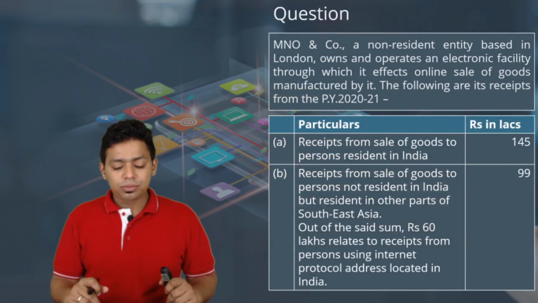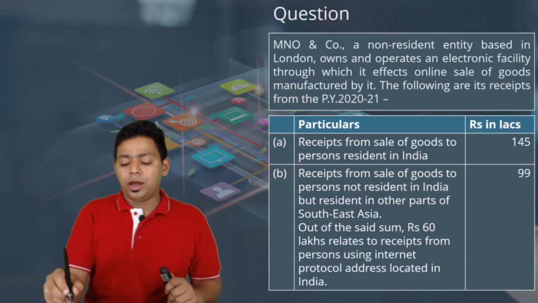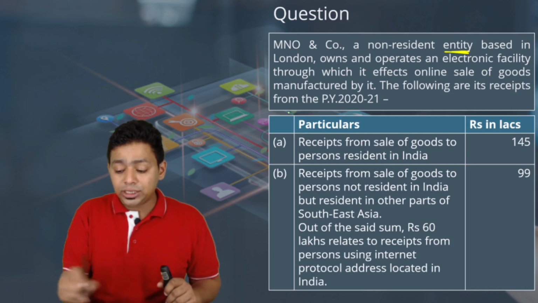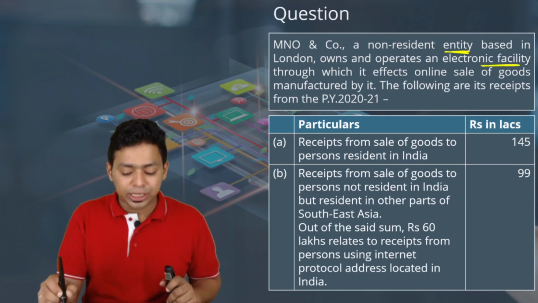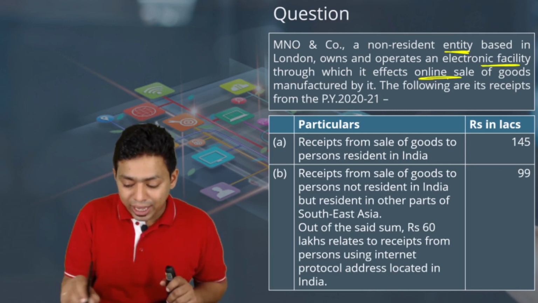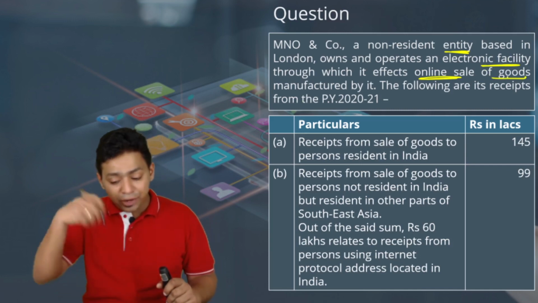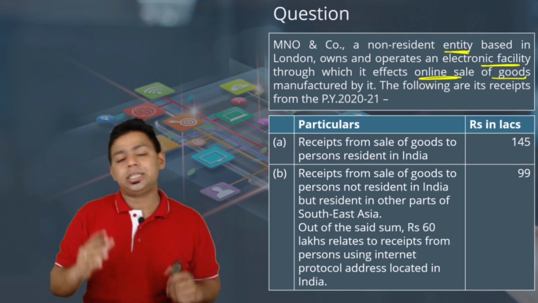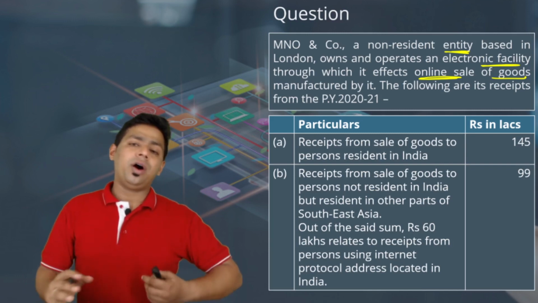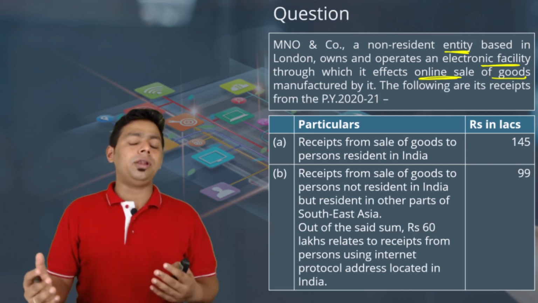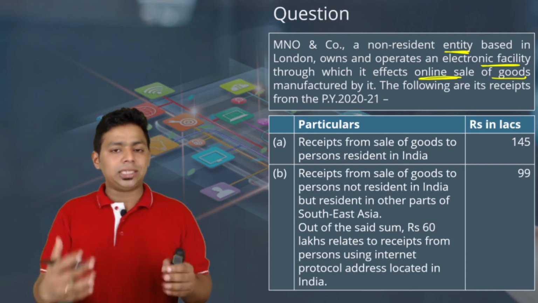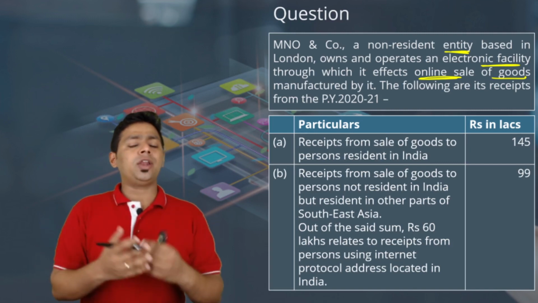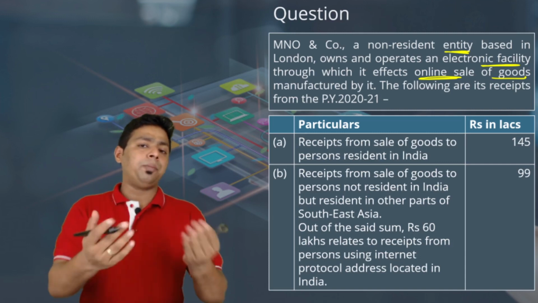Next question. MNO and Company, a non-resident entity based in London, owns and operates an electronic facility through which it effects online sale of goods manufactured by it. So they are the manufacturer and they are only selling it in India. It's like a Lenovo product, or any Samsung or Apple. So they have a website, and they have given website access to people in India, and anybody can go to their website and purchase the goods.